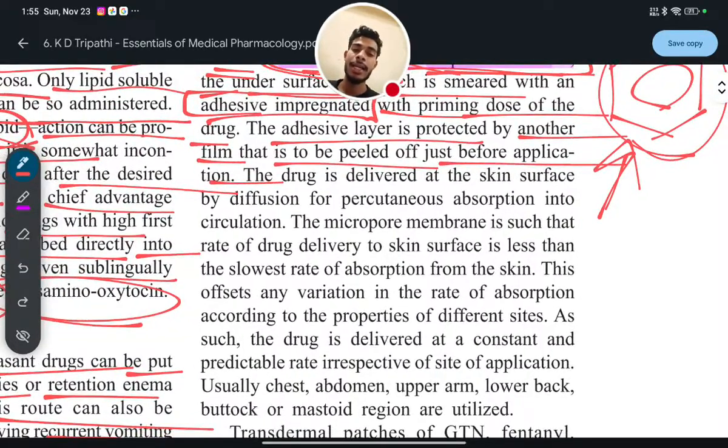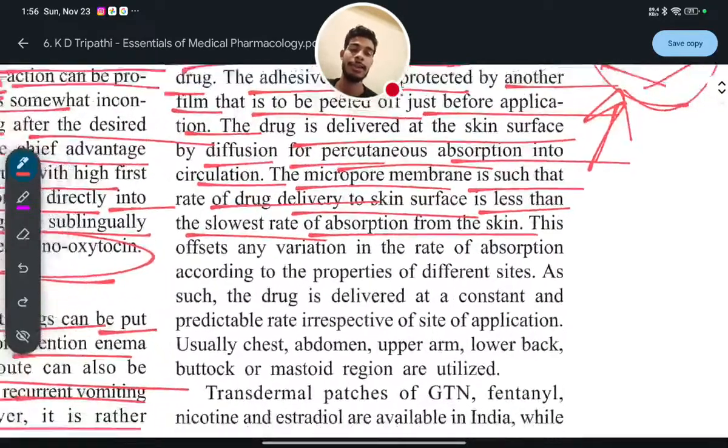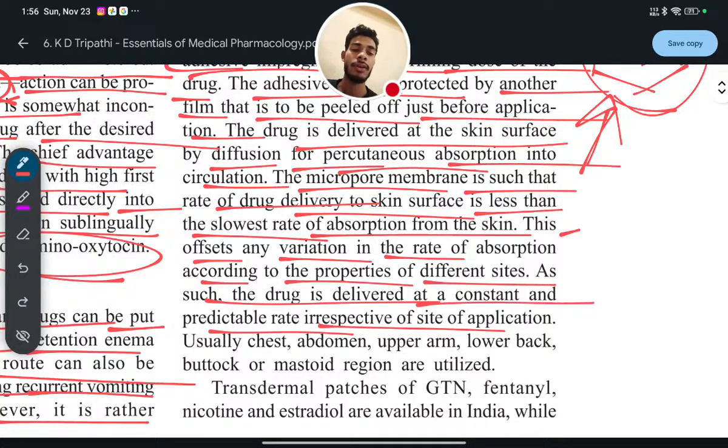The drug is delivered at the skin surface by diffusion or percutaneous absorption into the circulation. The micropore membrane is such that the rate of drug delivery to skin is less than the slowest rate of absorption from the skin. So why the slowest rate of absorption? To deliver the drug for a longer duration, sustained drug release. Okay, so these offset any variation in the rate of absorption according to the properties of different sites. As such, the drug is delivered at a constant and predictable rate irrespective of the site of application.